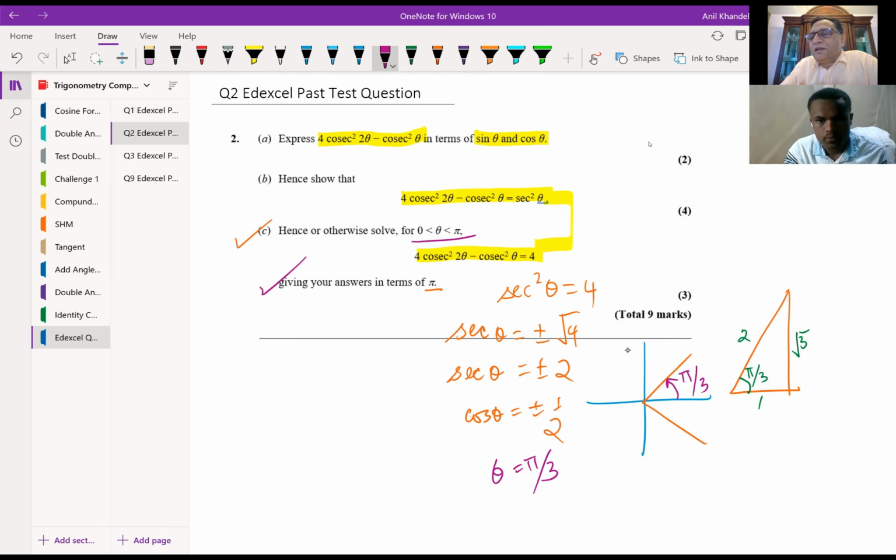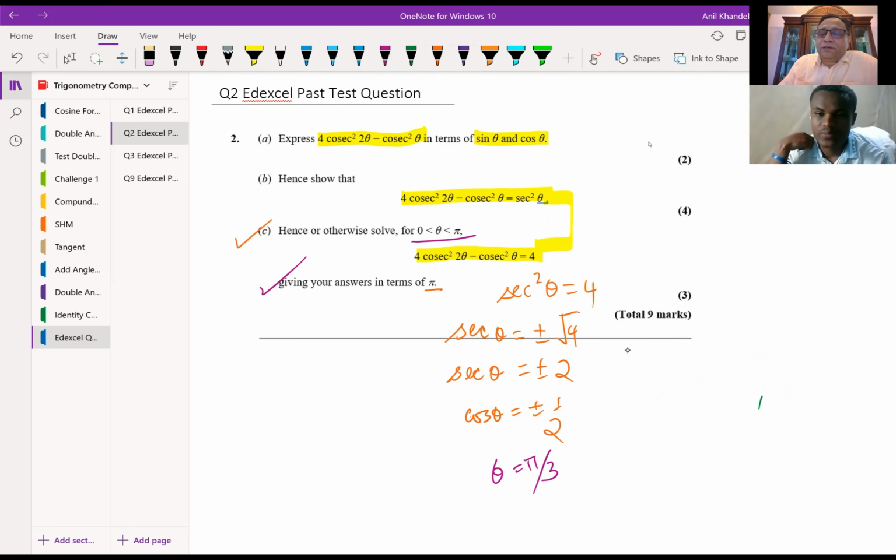We did it without even doing part A and B. That's not a bad idea, right? Now we will do part A and B. This is also a strategy to solve questions. Sometimes students can get some difficulty in doing part A and B. They can actually jump to part C and solve it as we have done just now. Is that clear to you? Do you like this strategy? Let me erase this and we'll do part A and B now. Is that okay?